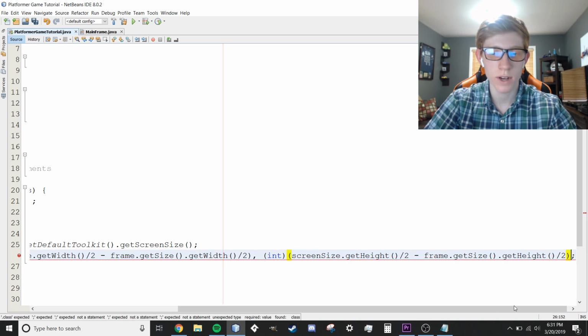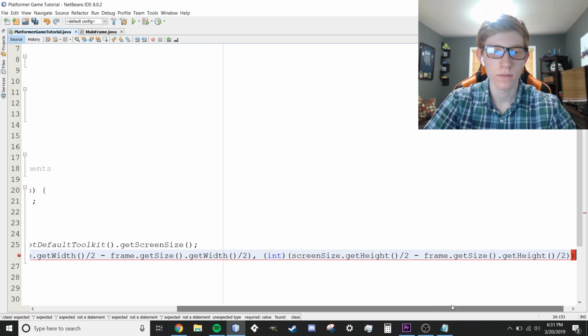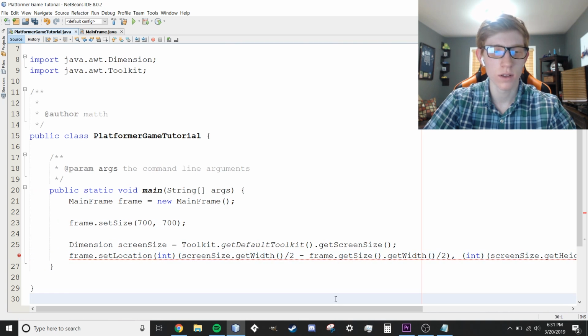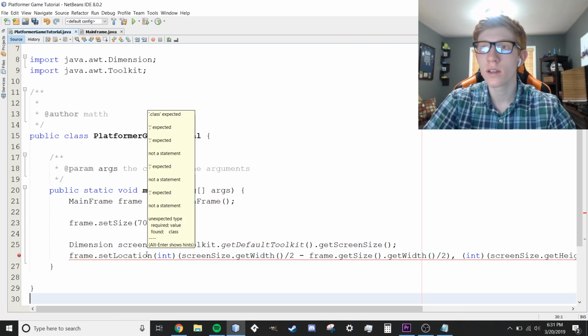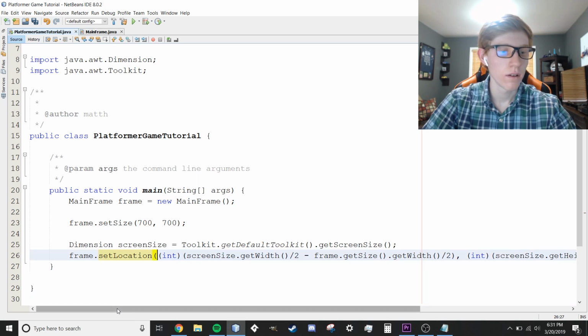Missing a bracket. I think we need one more bracket there. Yeah, we need one more bracket. No, maybe not. Hold up. We're missing a bracket at the beginning here. There we go, that's it.